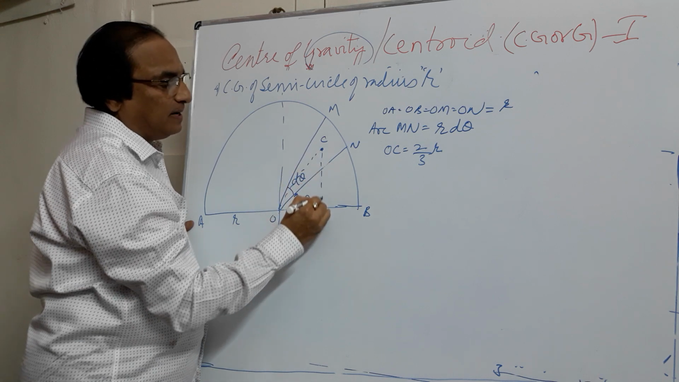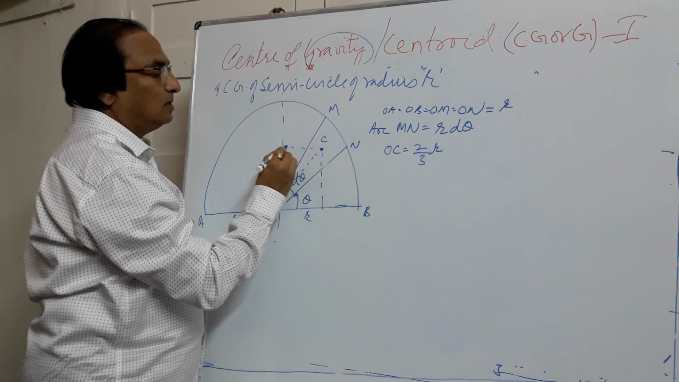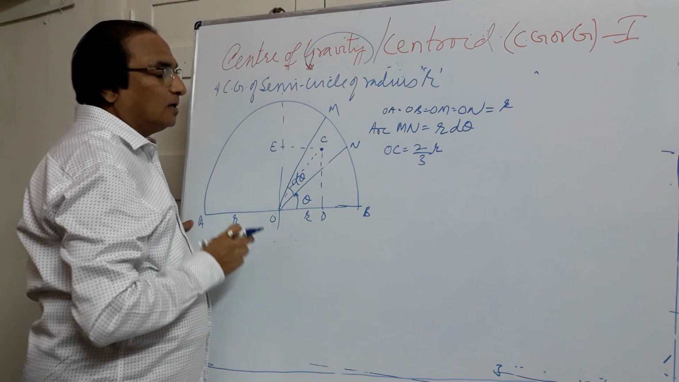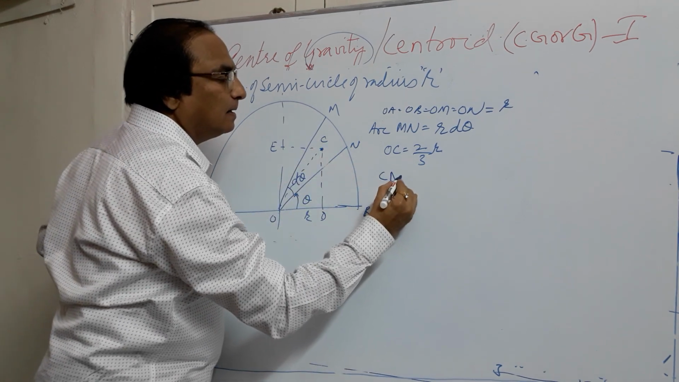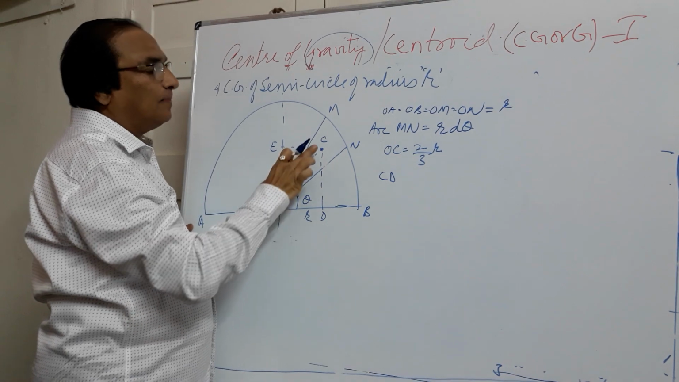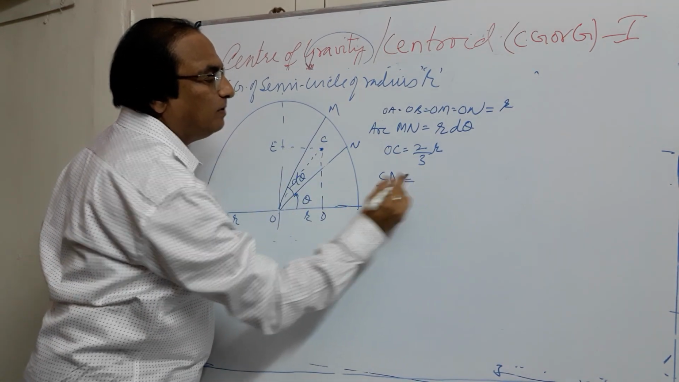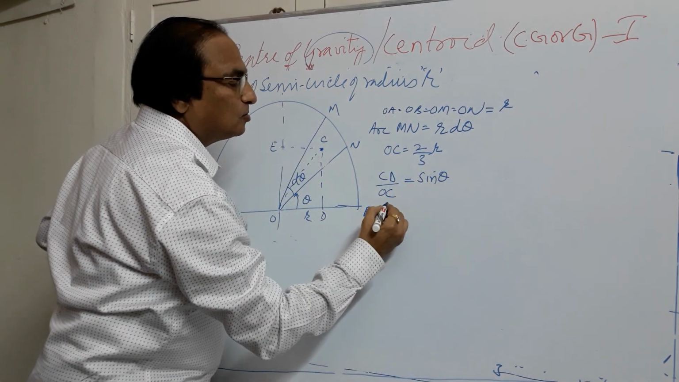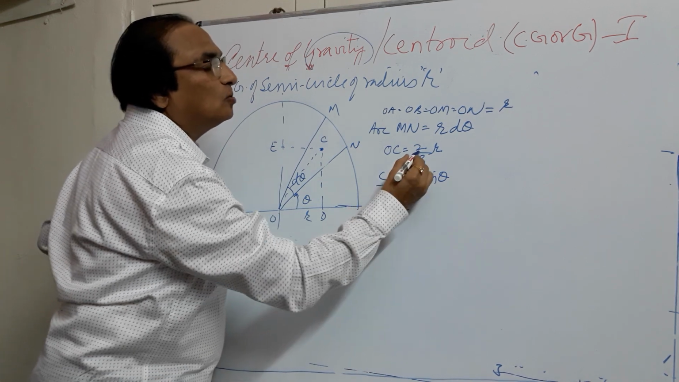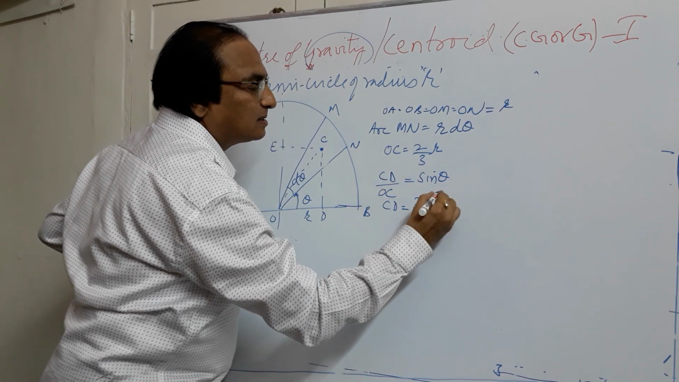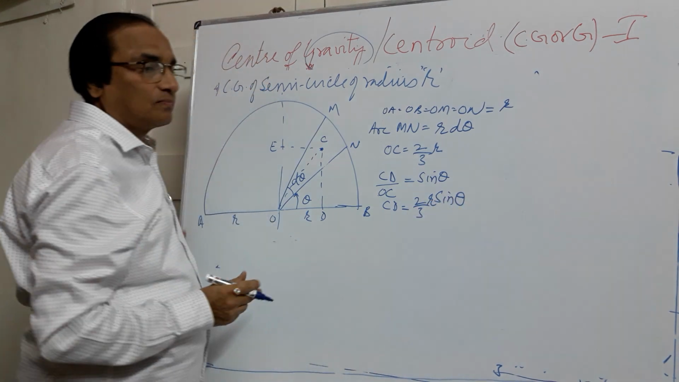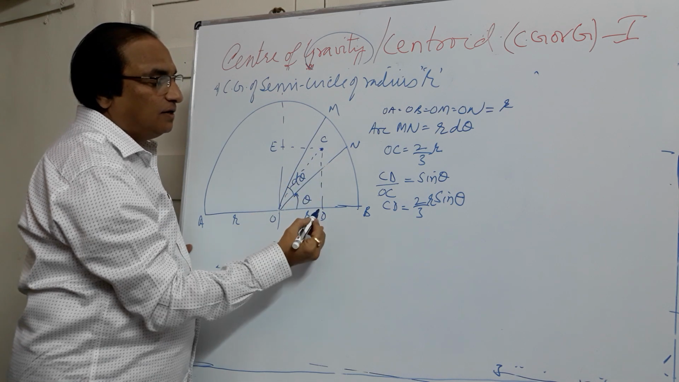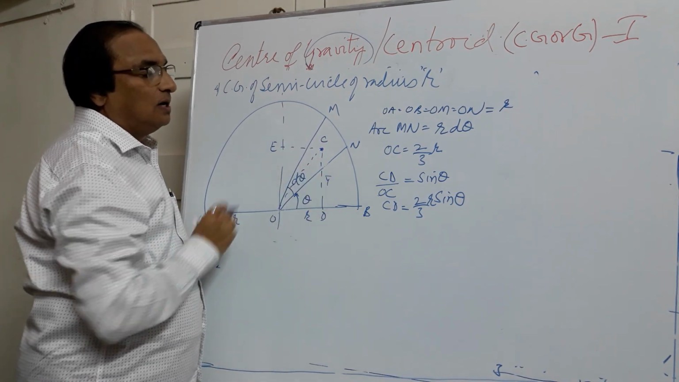Now let me drop a perpendicular on OA and a perpendicular on the other radius, and call them D and E. Here CD divided by the hypotenuse OC is opposite by hypotenuse, which is sin theta. So CD will be equal to OC sin theta, and OC is 2/3 of R, so CD is 2/3 R sin theta. That means we have located the distance of the centroid of the slice from the diameter. This distance is y bar here.